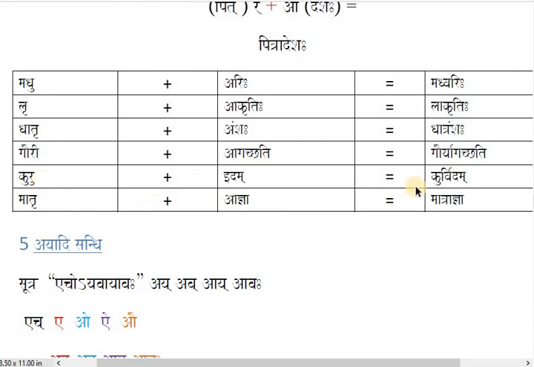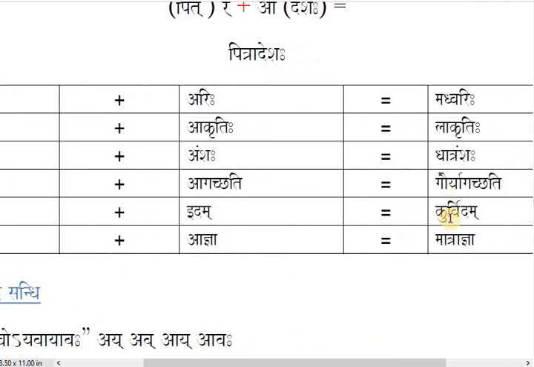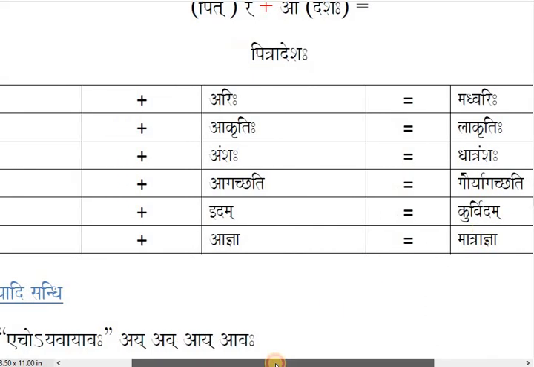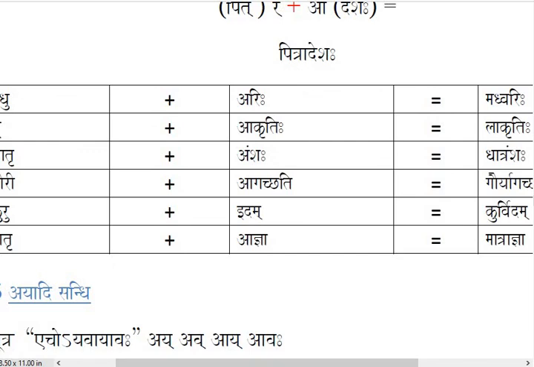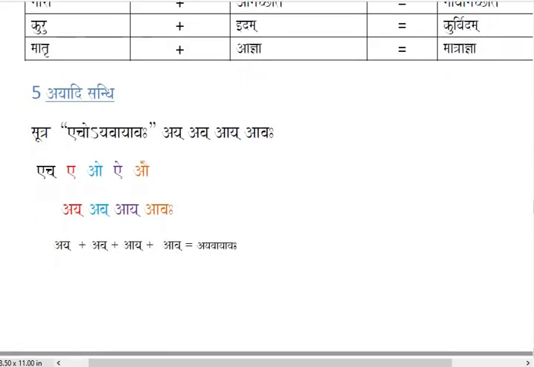So Kurvidam. Here don't be confused, student. This U converts to Va, and Va and I become Vi, and this halant Ra of Ru goes upon this V. Please check it. So Kurvidam, right? Next we have Matru plus agna. Ru is supposed to be changed to Ra. Matra and agna, Matragna. So this is called Yan Sandhi, students, where 4 vowels are converted to 4 consonants.